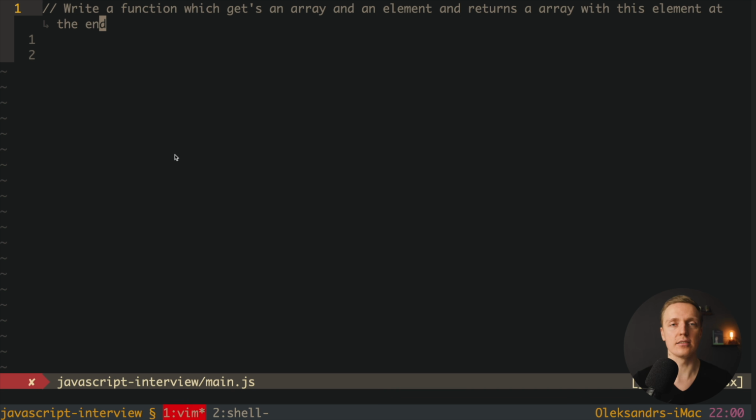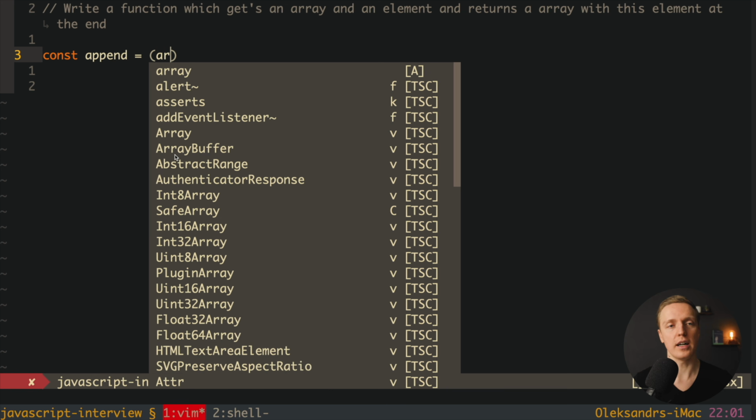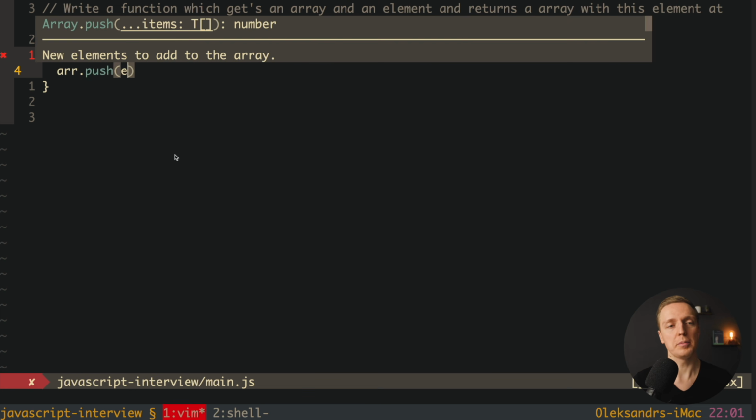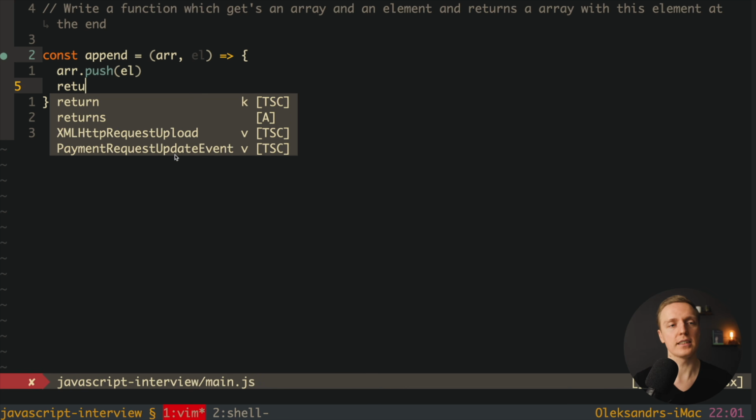And actually it sounds really easy, but you can solve it in different ways. This is why you must solve it correctly and at least tell the interviewer the correct way. So typically beginners will use array push here, and then we're building something like this. We have a function, for example append, and we're getting two arguments, our array and our new element. And what we're doing here, we're using array push, and we're passing inside our L.